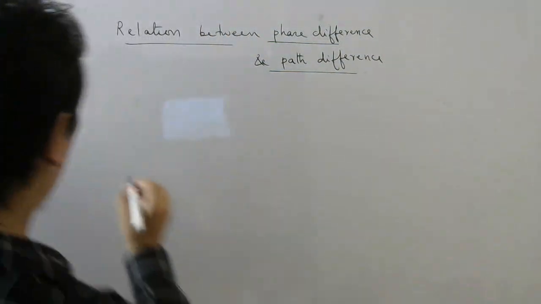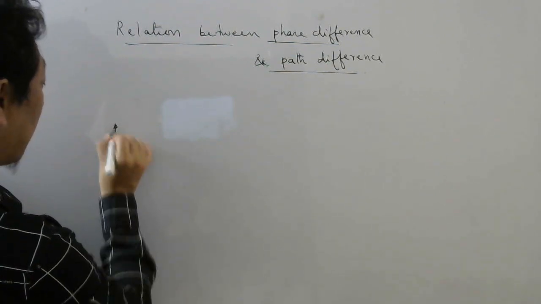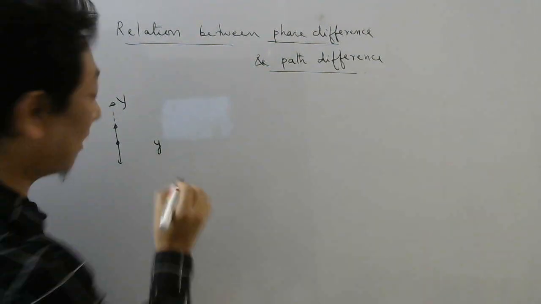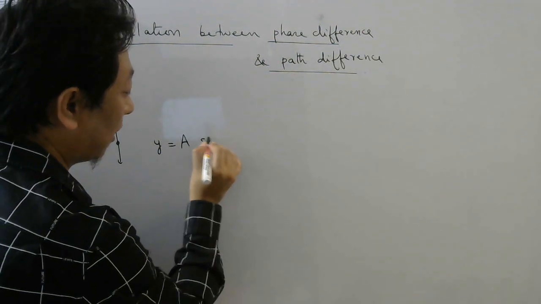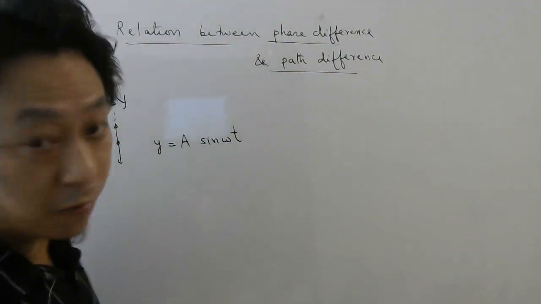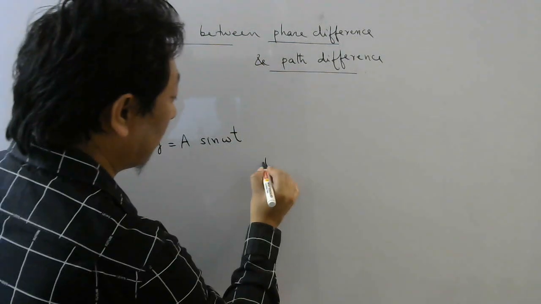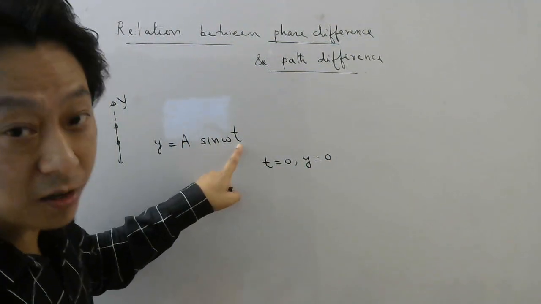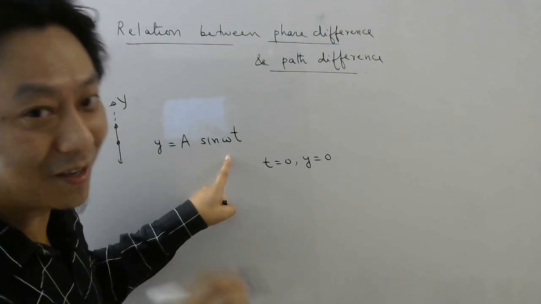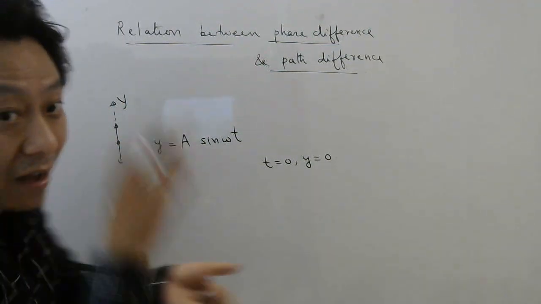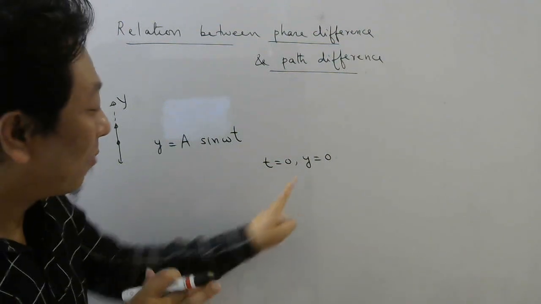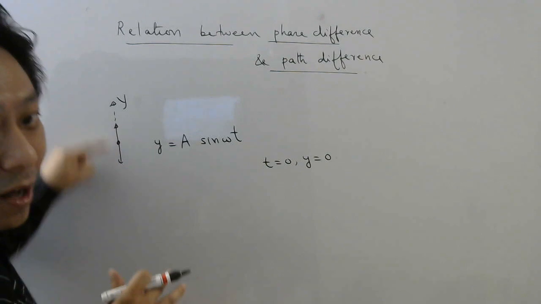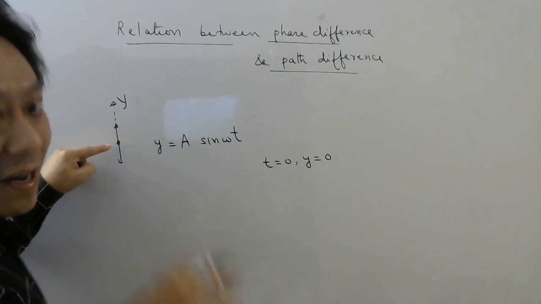For example, when I told you, when a particle moves up and down along the y-axis, then the displacement at any time is given by what formula? y = a sine omega t. Of course, when I write this formula, it means at t equal to 0, y was equal to 0. Because if you put t = 0 here, what will you get? Sine 0 is 0. That means when the particle is here, I started the watch. That is, my time 0 started when the particle was here. So as the particle is going up and down, when it is here, I started my watch.